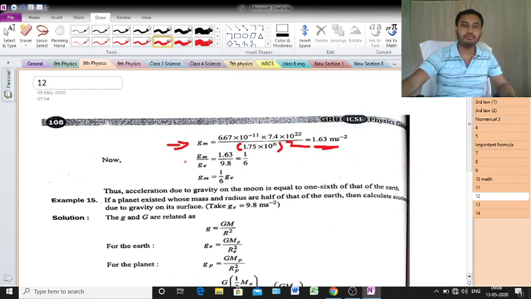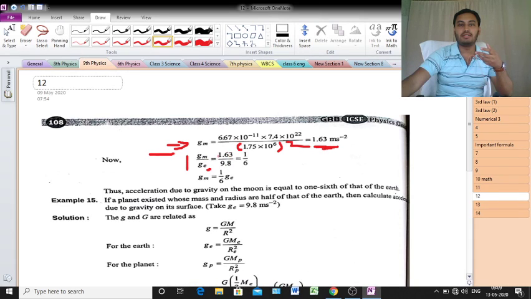Now that is the extra part, and that is not given in your question. Gm by Ge. Gm means acceleration due to gravity of the moon, and Ge means acceleration due to gravity of the earth. That is 1.63 meter per second square, the value of Gm. You know the value of Ge is 9.8 meter per second square.